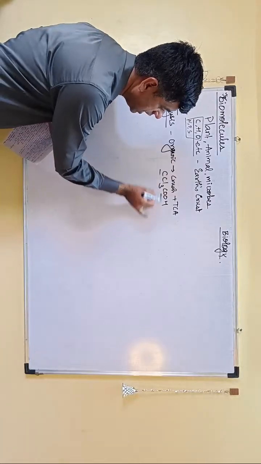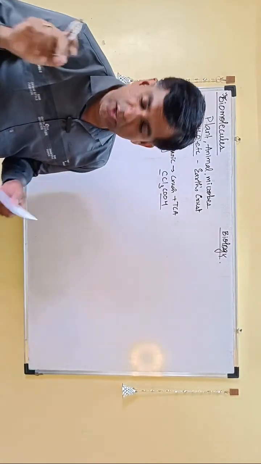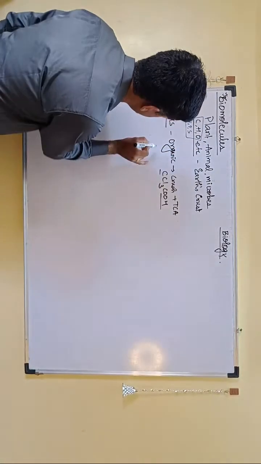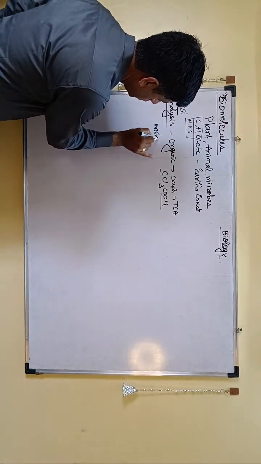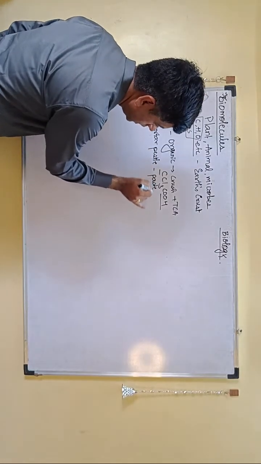CCl3COOH, right? So trichloroacetic acid, right? And this particular trichloroacetic acid you are going to put in a mortar and pestle, and after putting it in the mortar and pestle, what you're going to do is make a paste of it, a thick slurry out of it,